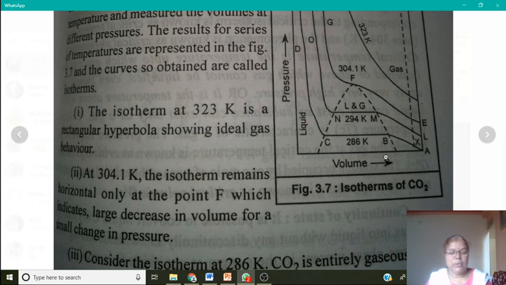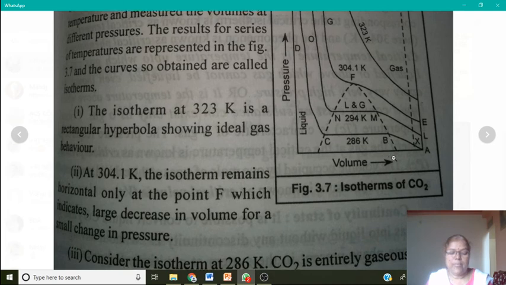Okay, then the next point here is continuity of the state. It is possible to convert liquid CO2 into a gas and gas into liquid without any discontinuity.